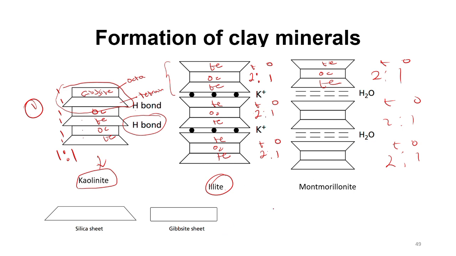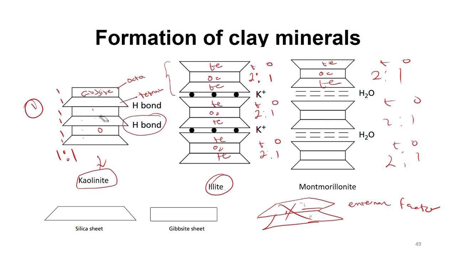Now there is something you should know: silica tetrahedral sheets cannot bond together on their own. So let's say I have a tetrahedral sheet. I cannot have another tetrahedral sheet over here. The bond formation is impossible. If I want to bond two tetrahedral sheets, then I need an external factor. But when it's a tetrahedral and an octahedral sheet, I'll be able to bond them.